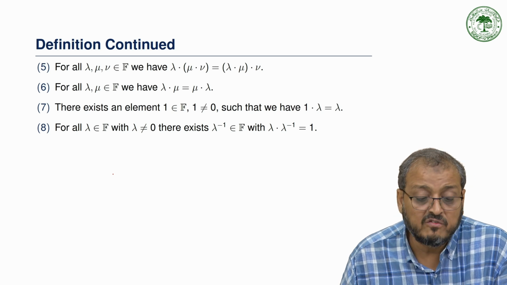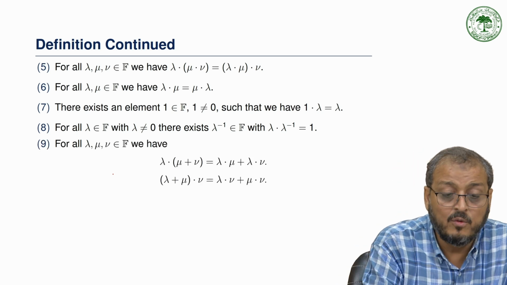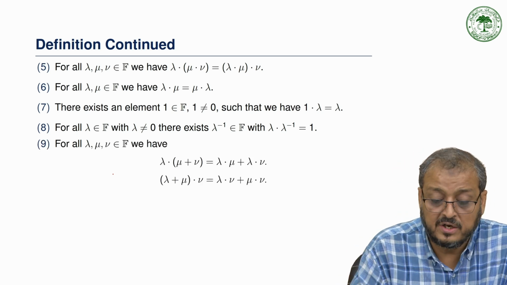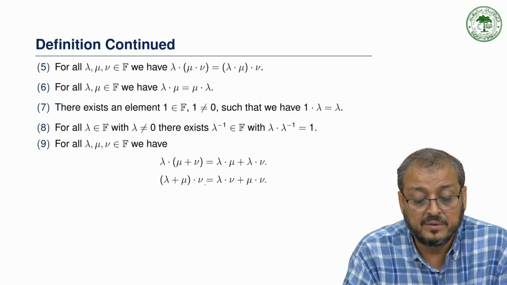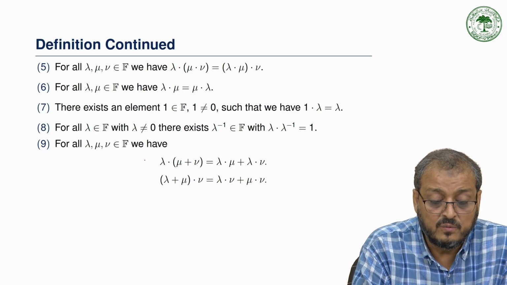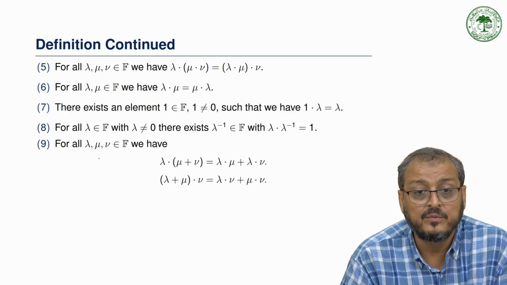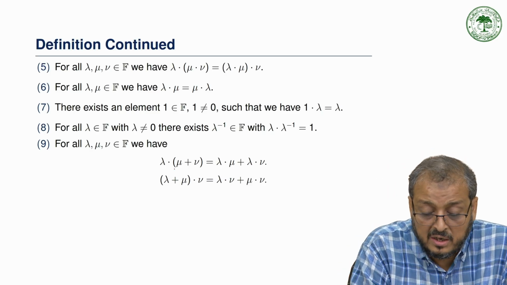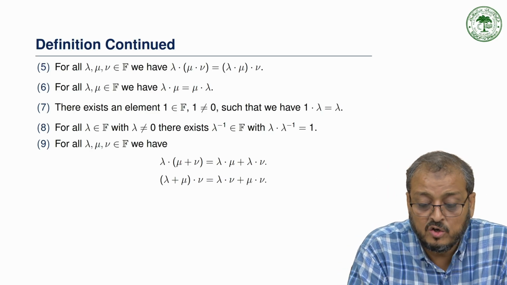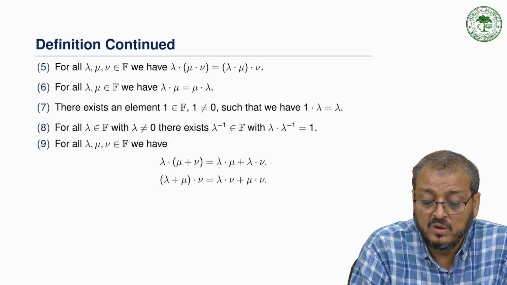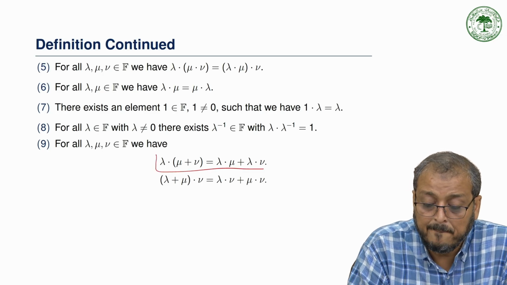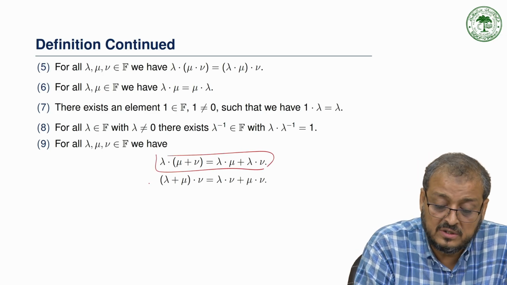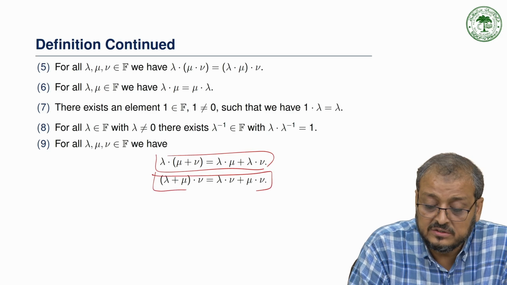And we have one more: it satisfies the distributive property of multiplication over addition. For all lambda, mu and nu elements of a field, lambda into mu plus nu satisfies this condition, and the reverse also holds.